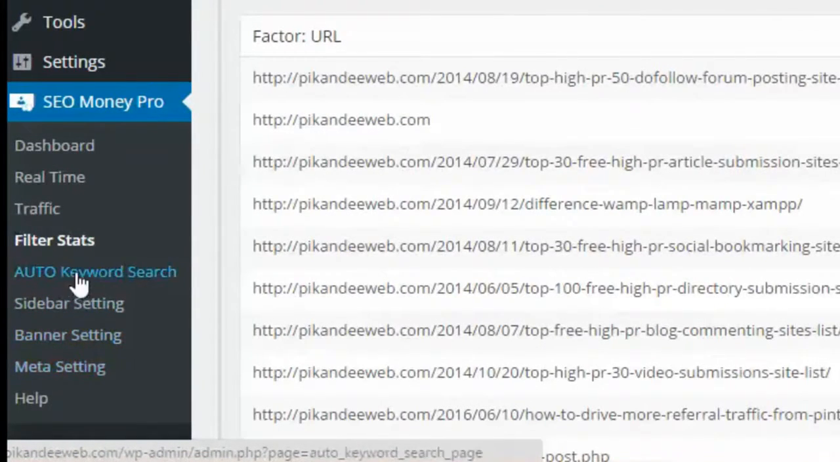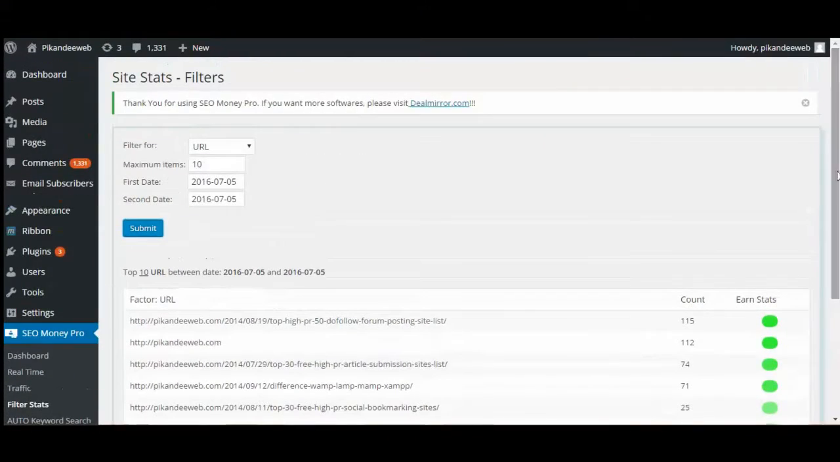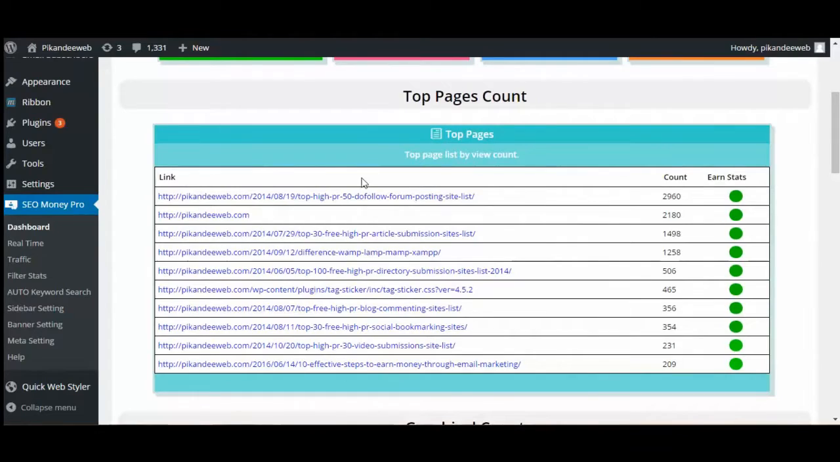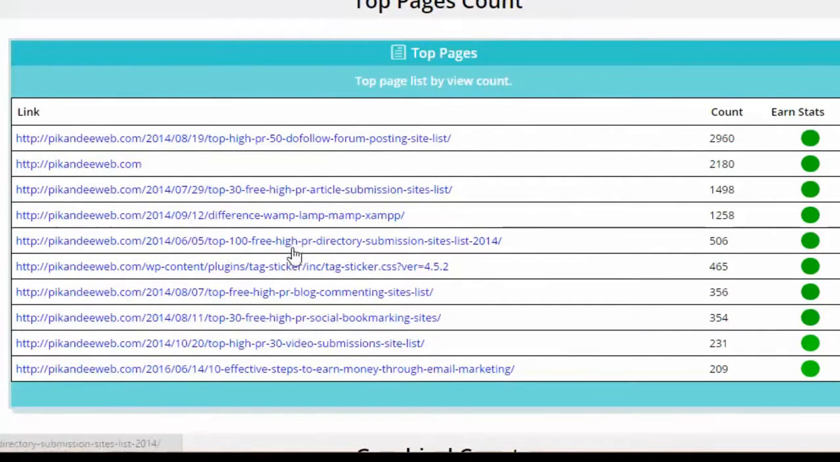Next we will show the auto keyword search, sidebar, and panel setting. With the help of these, you can earn money from your website. Now I check our dashboard again. This is the top page count, and you just click on each page to see the earn status for your website.